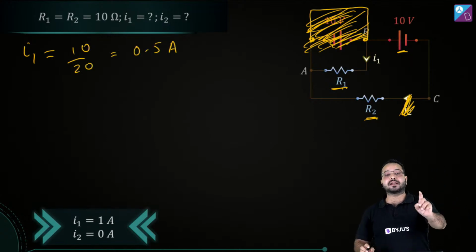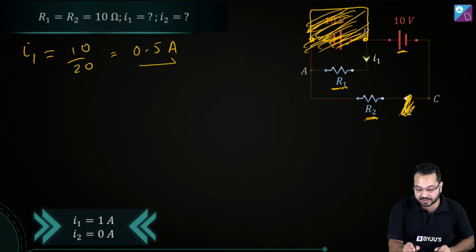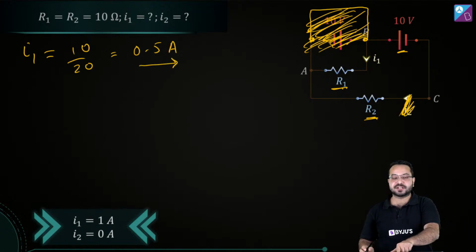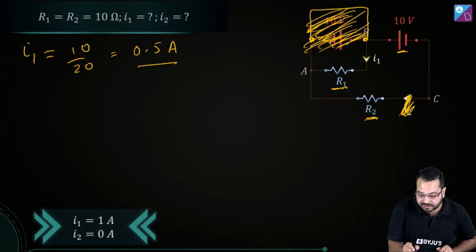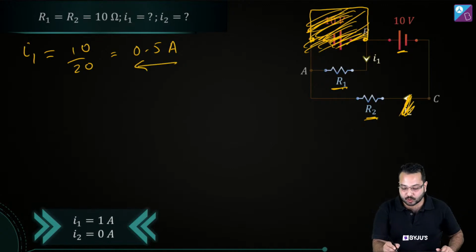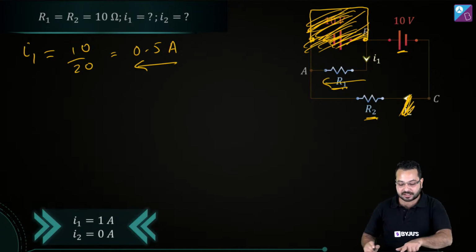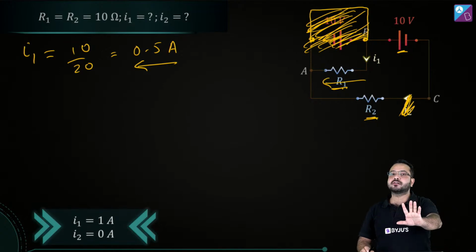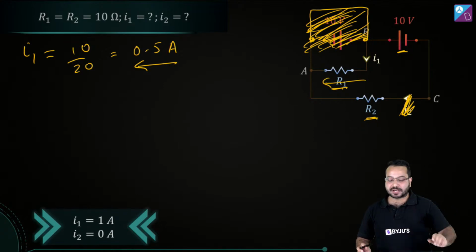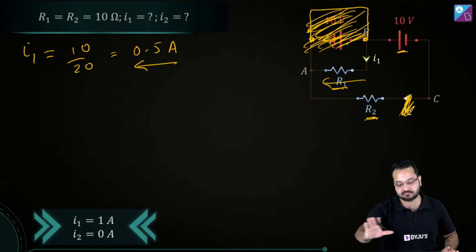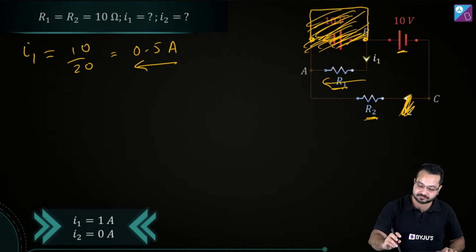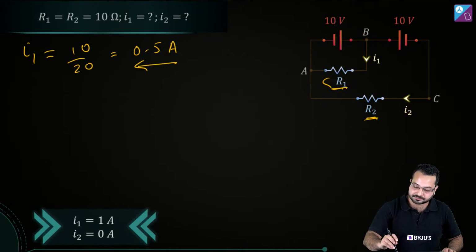But don't forget the direction of current. The direction of the current is going to be from left to right. Can you see that? The direction of current, sorry, from right to left. The direction of the current in R1 is going to be from right to left. That is the direction of I1. Agreed? Clear? I hope that is clear. So our shorting job for the first battery is done. Okay. Now let's bring it back.